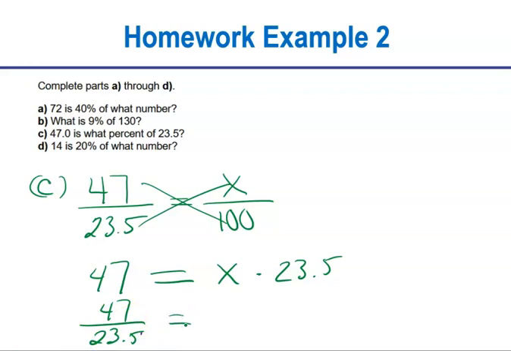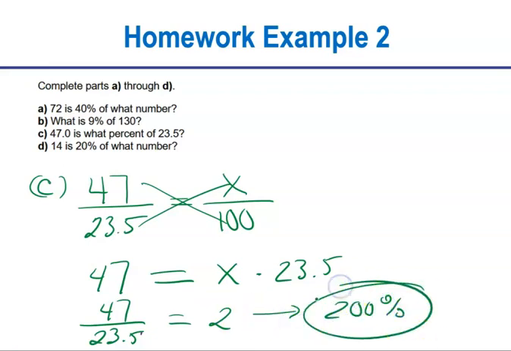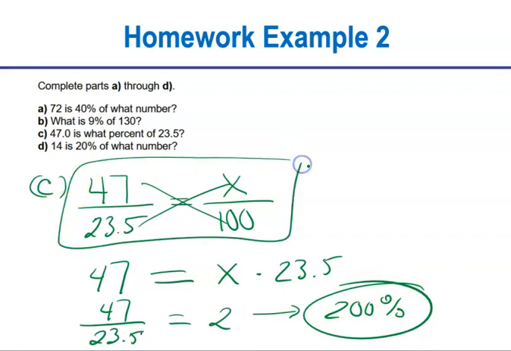Now, remember, you're looking for a percent. So 47 divided by 23.5 gives me the decimal 2. But you've got to change that to a percent, so that's going to be 200%. Now, if you solved it here, you would get 200 immediately for x, because that's already dealing with the percent sign. So be careful which method you use. Do you add the percent sign? Do you not add the percent sign?